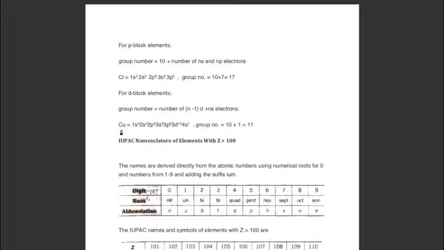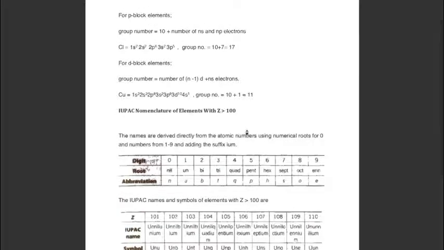For D block elements, the formula is the number of (n-1)d plus ns electrons. So let us discuss the position of copper. Write down its configuration. Now put the number of electrons in the formula. (n-1)d electrons 10, ns electrons, the last shell is the nth shell, it contains 1 electron, so 10 plus 1, 11. That means copper belongs to 4th period, 11th group, and actually copper has this position.